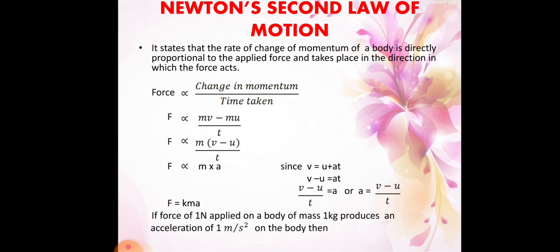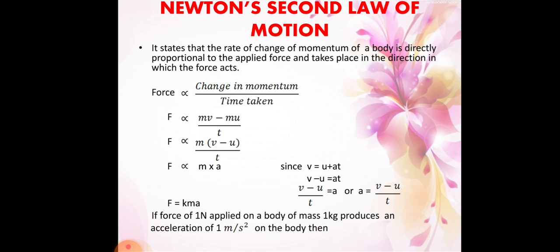This was discussed in the previous class. So here mv minus mu is the change in momentum, divided by time, which is represented as t.